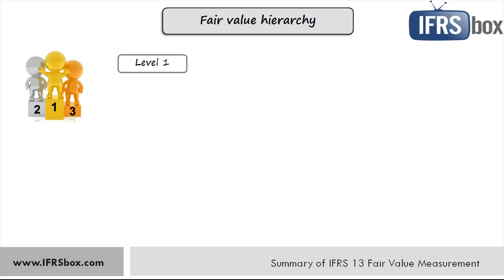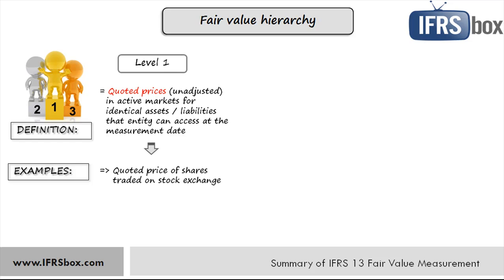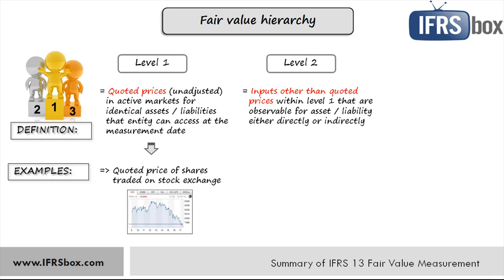Level 1 includes quoted prices, unadjusted by some risk premium or discount, in active markets for identical assets or liabilities that the entity can access at the measurement date. The examples of Level 1 inputs are quoted prices of equity shares traded on the stock exchange. Level 2 inputs are inputs other than quoted prices included within Level 1 that are observable for the asset or liability either directly or indirectly.